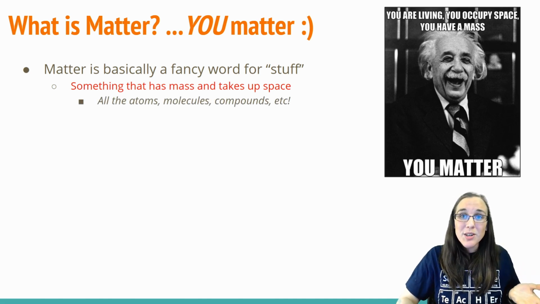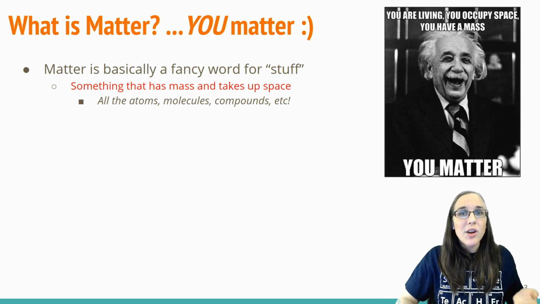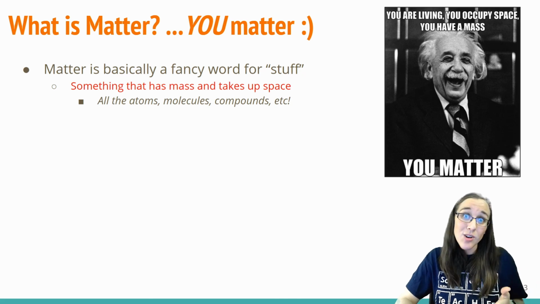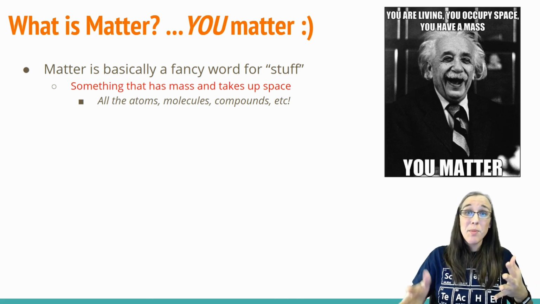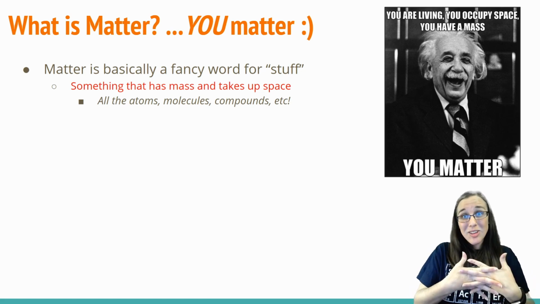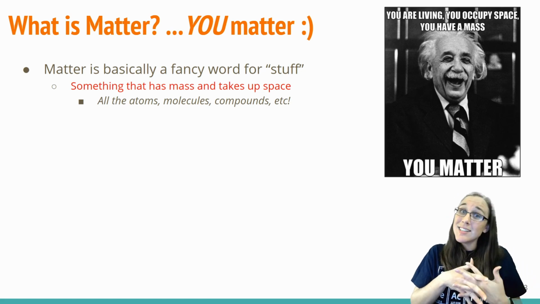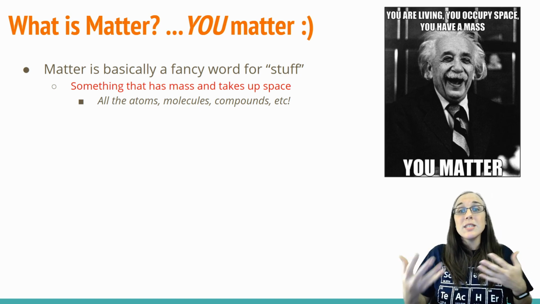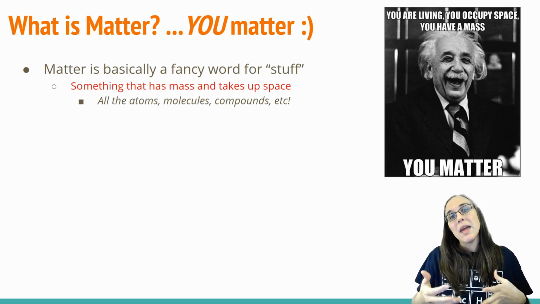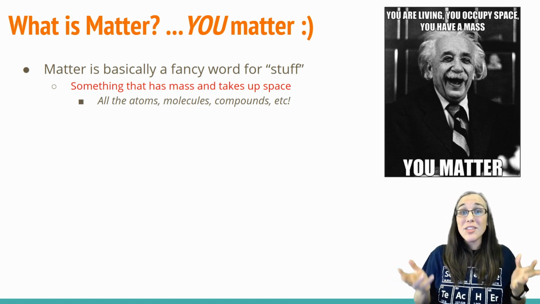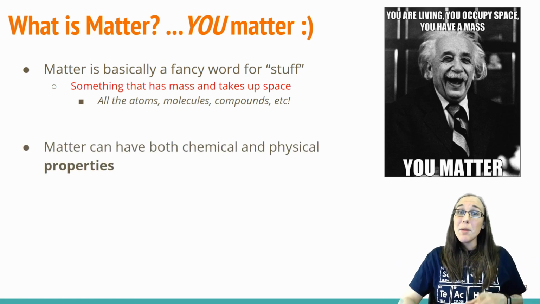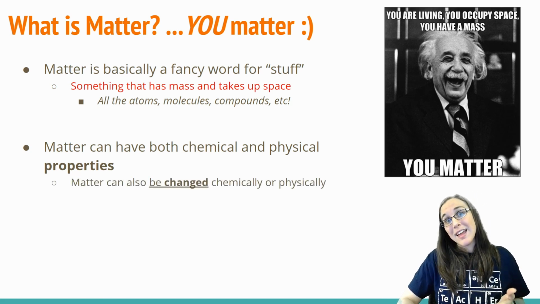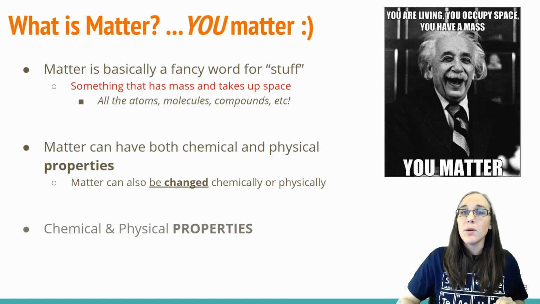So in chemistry, when we're talking about the stuff that makes up all the other stuff, we're talking about atoms. And if we have an atom composed of protons, neutrons, and electrons, and we have more than one atom bonded together, we now have a molecule. And if we have two different kinds of atoms or more bonded together, we now have a compound. So those different ways of arranging our atoms also make up matter, which is everything. It's all the stuff. Now, matter has chemical and physical properties, but it also can be changed chemically and physically. So these two categories are what we're talking about today.